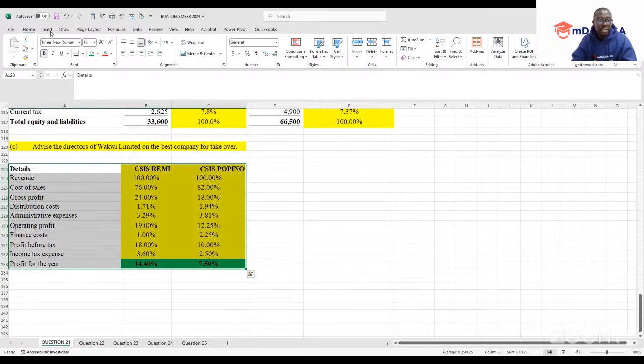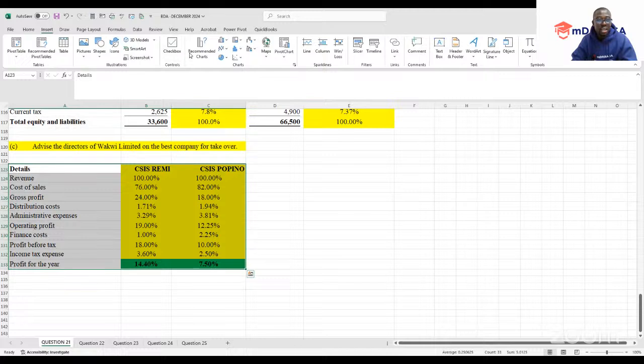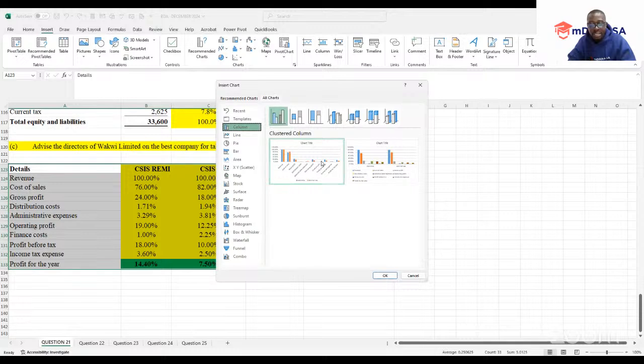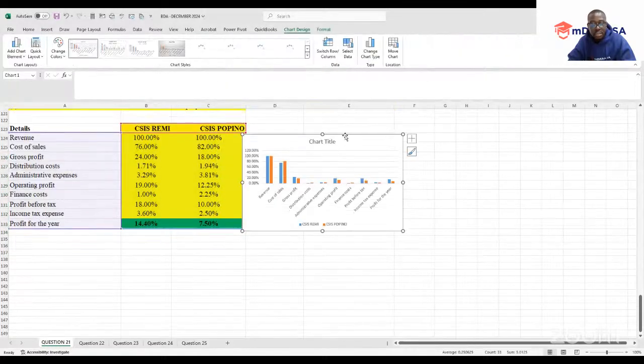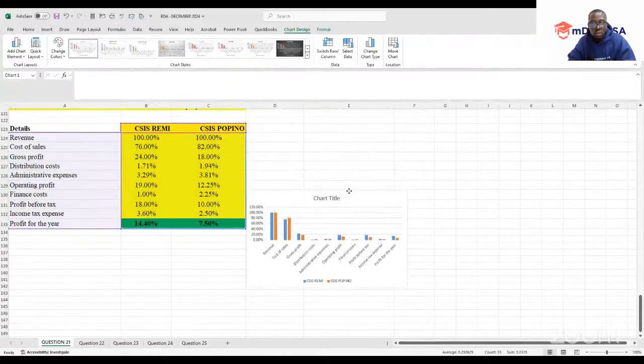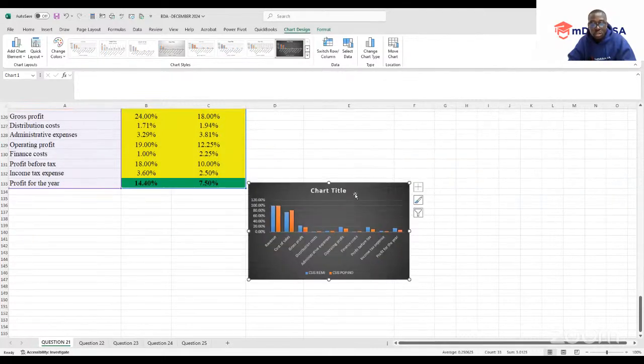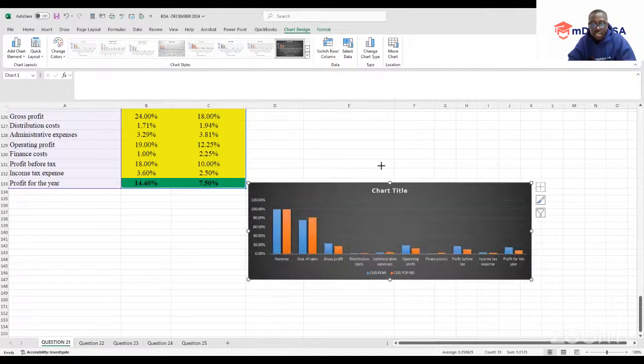Then you come to Insert, and of course we want to go to Recommended Charts. Once I've clicked Recommended Charts, all these are the charts that you can select. For me, I can go with this chart, so that this will be my visual presentation, the graphical representation of our data.